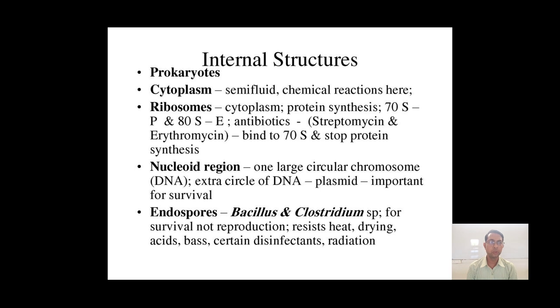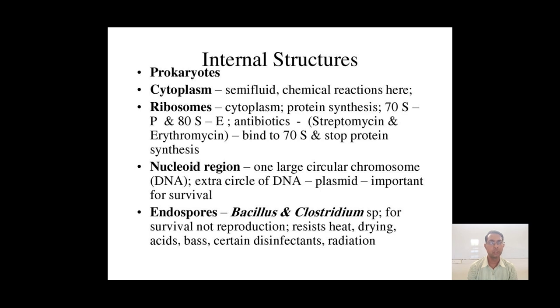Now when we talk about the internal structure of prokaryotes, there is a presence of cytoplasm. This cytoplasm is semi-fluid, and there is also presence of ribosome. This ribosome is known as 70S ribosome, unlike the 80S ribosome of eukaryotes. Then there is a presence of nucleoid region.